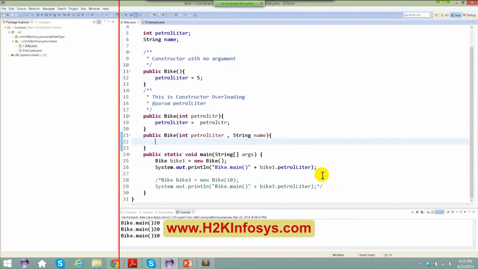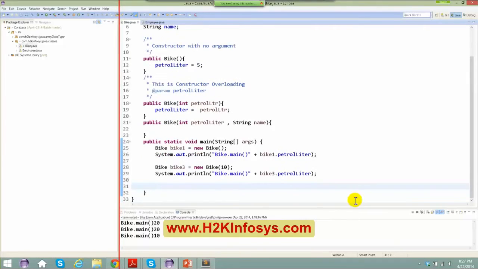Now what did I do here? My main objective is, so first I created a bike with some values in it. Sorry, the bike with an initial petrol of 5. Now again I created a bike initialized with a petrol liter of 10. Now my objective is to create a bike with a name, so bike 3.